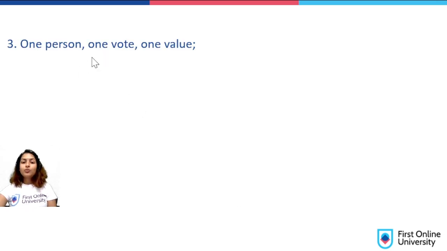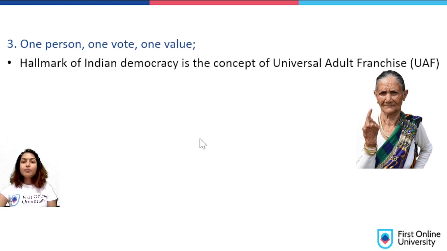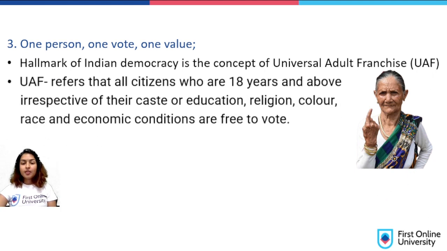Let's look into the third feature: one person, one vote, one value. The hallmark of Indian democracy is the concept of universal adult franchise, also called UAF.